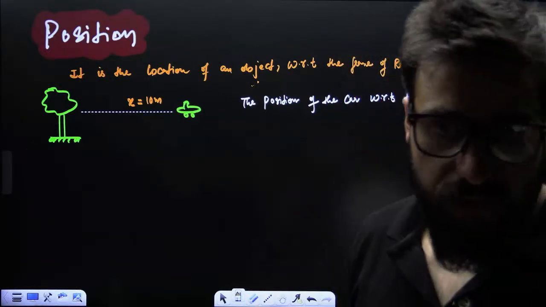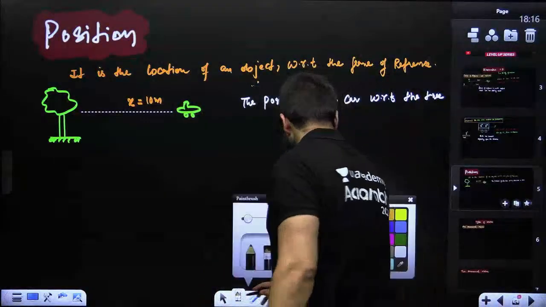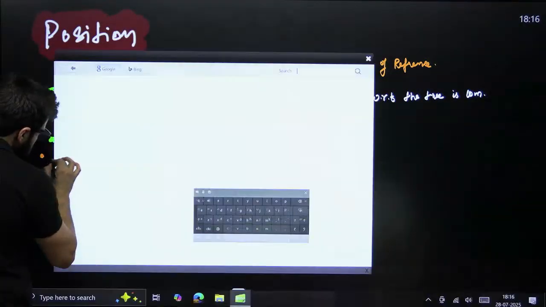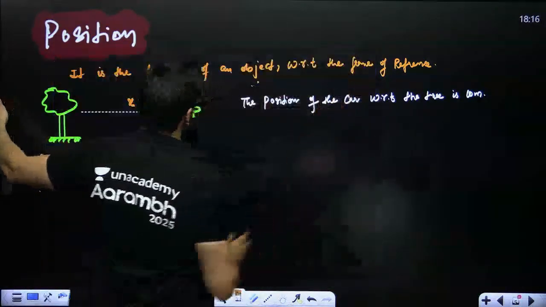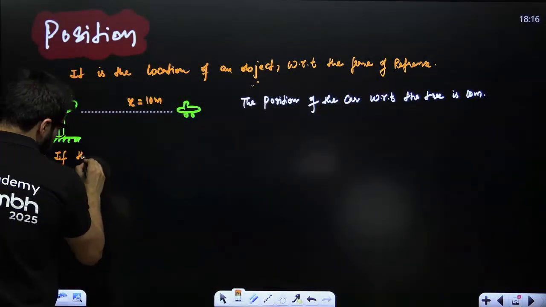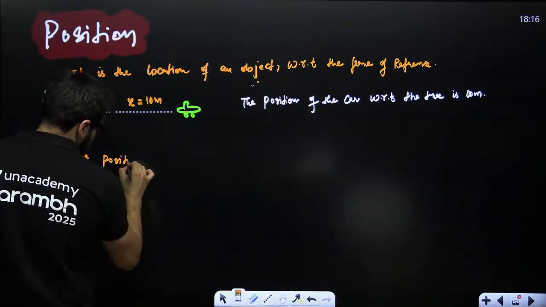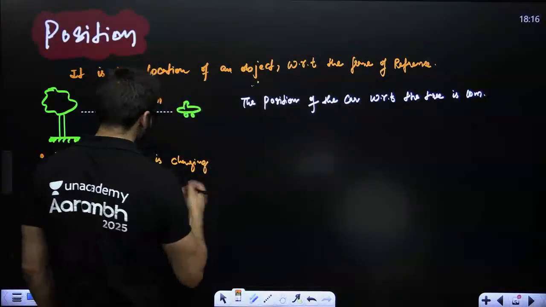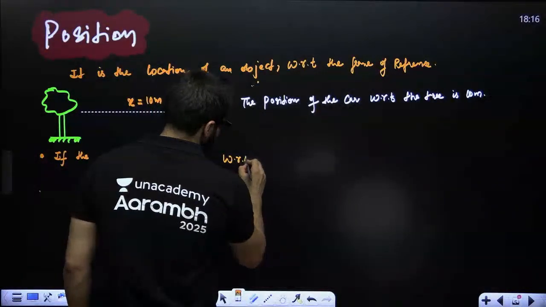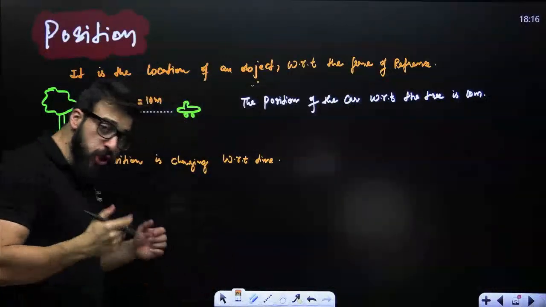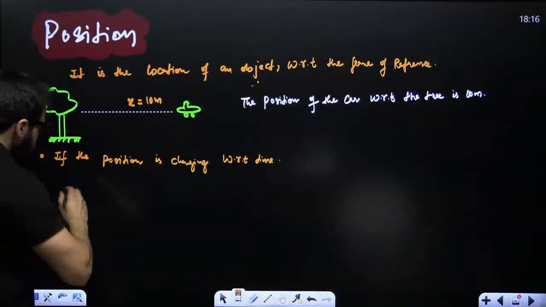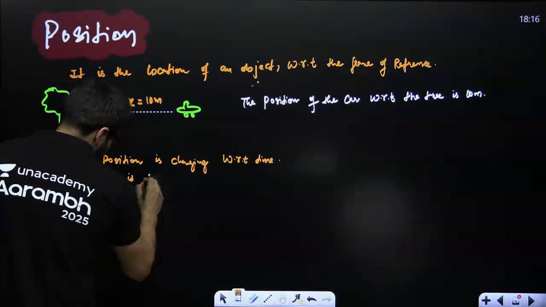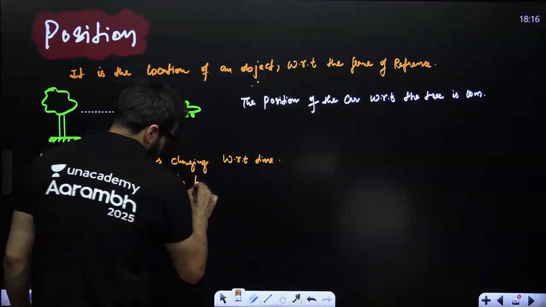Now, guys, can I write a statement over here? If the position is changing with respect to time, if the position of an object is changing with respect to time, then the object is said to be in motion.